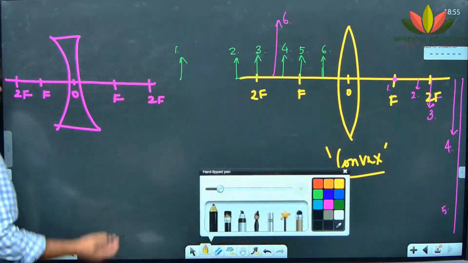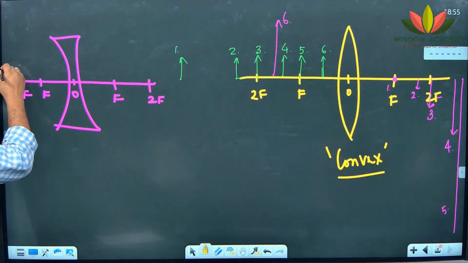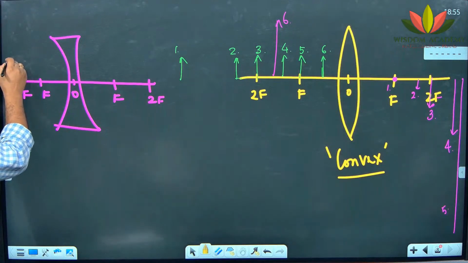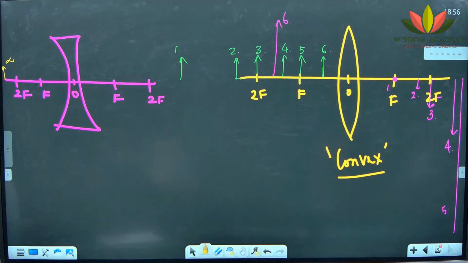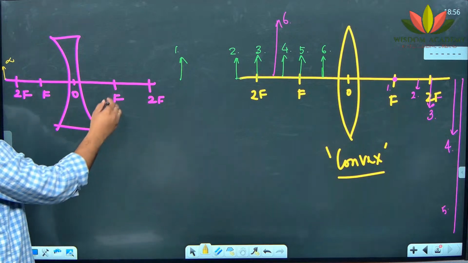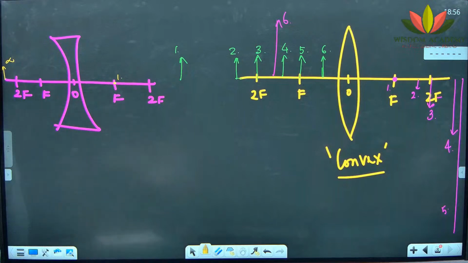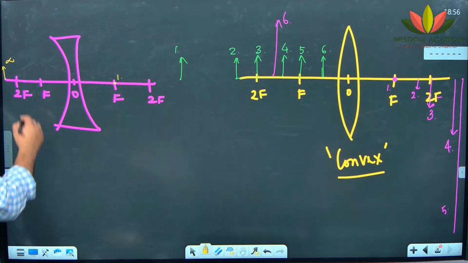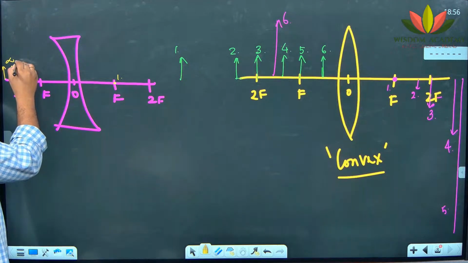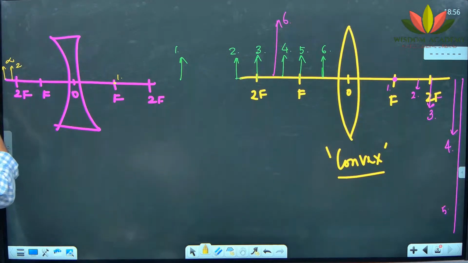Yes, object at infinity. Where will the image form? At, its nature? Whether it is real or virtual? Good. Next question is to Shrina. Shrina, if the object is beyond 2f, where will the image form?